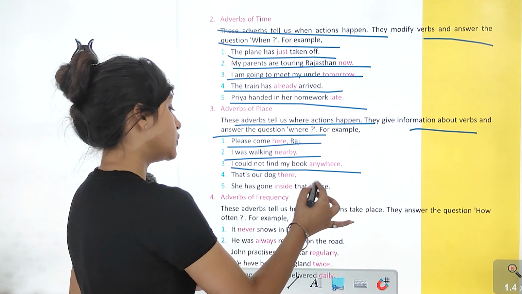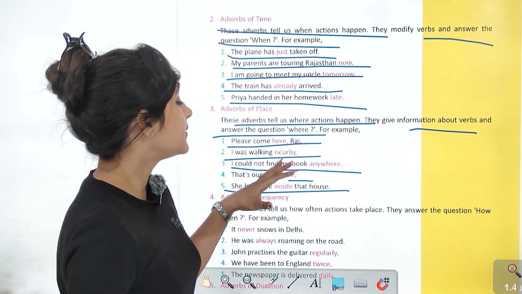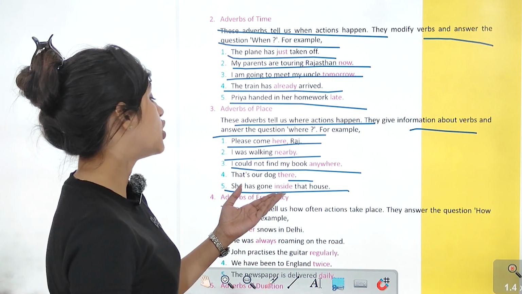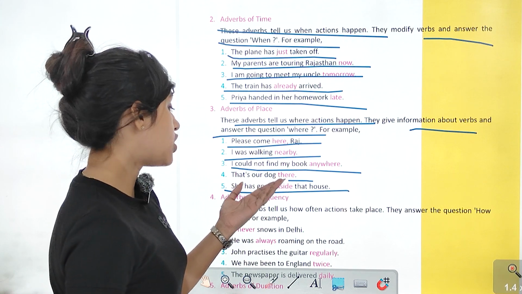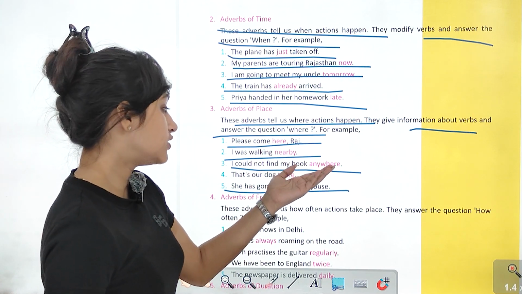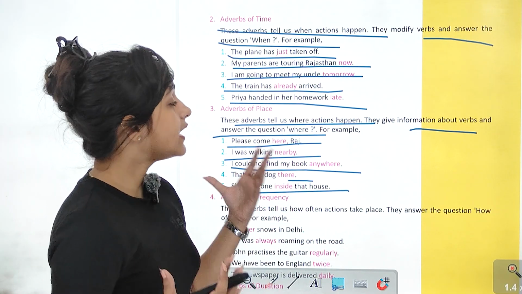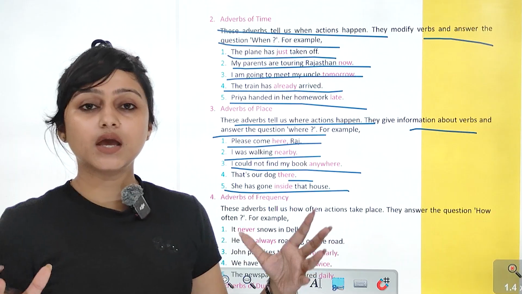So that's a dog there. She has gone inside that house. So ये हमें बताने में कहाँ पे कोई चीज़ हो रही है, कि कहाँ पे dog है, कहाँ पे वो जा रही है, inside the house. Anywhere, I could not find my book anywhere. मुझे कहीं भी अपनी book नहीं मिली. Where, कहीं भी मतलब ये answer करता है हमारे question where को.